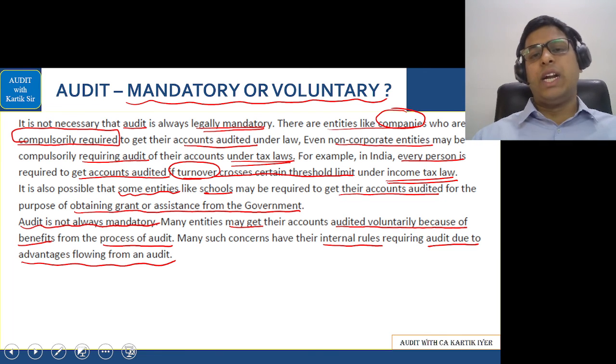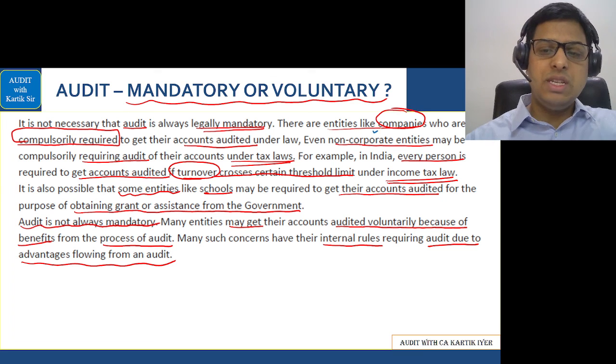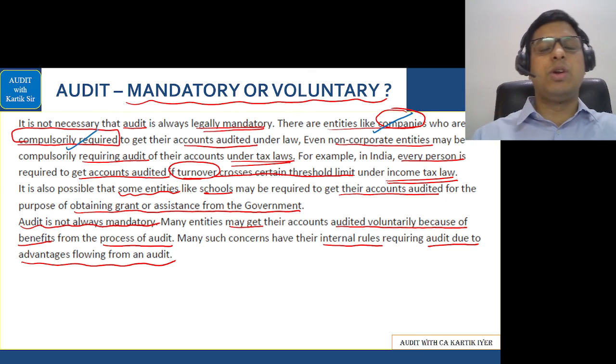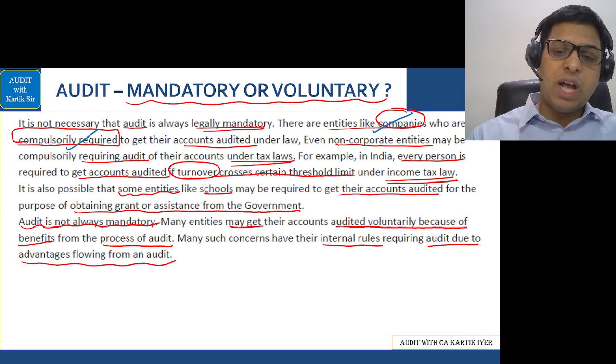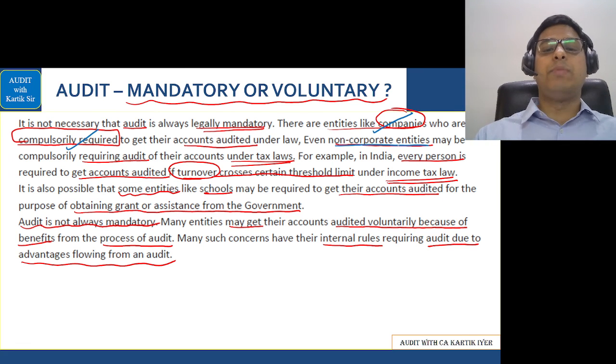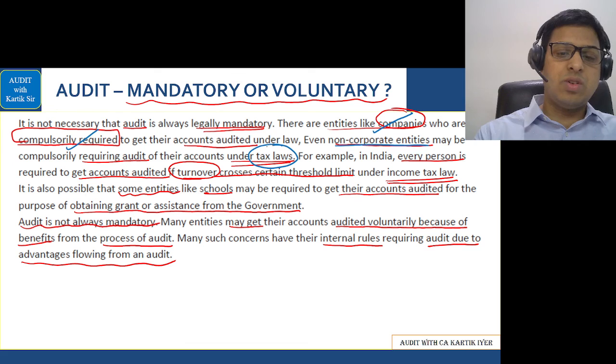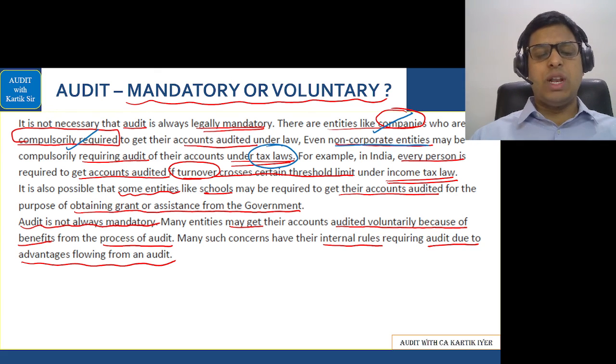Is auditing mandatory or voluntary? For companies, auditing is compulsorily required because it is a requirement under the Companies Act. But for other non-corporates, auditing can be compulsory depending on, let's say, the tax laws. Even if you think about any charitable institution or any NGO, it is not compulsory to get the audit done. But if you get the audit done, then the accounts can be relied upon in a much better manner. Let's go further.